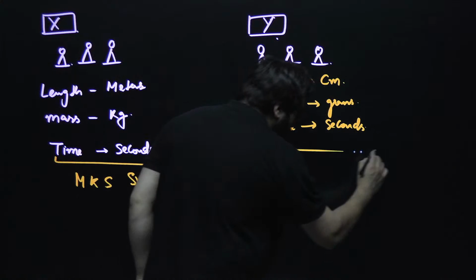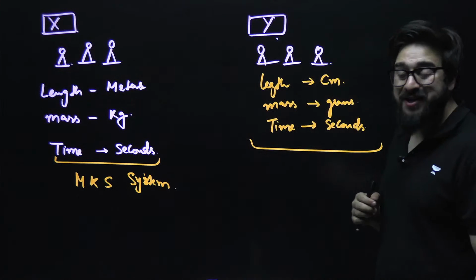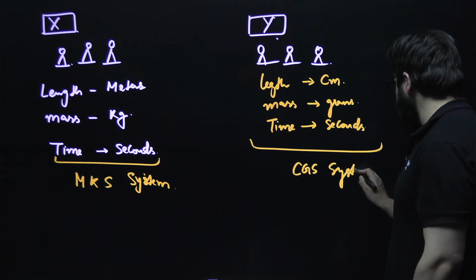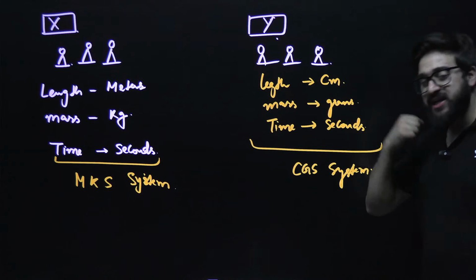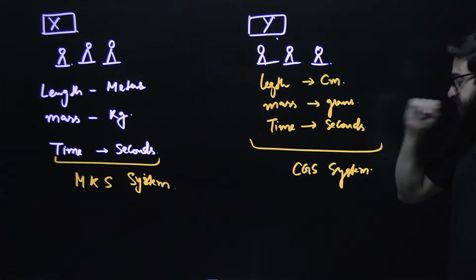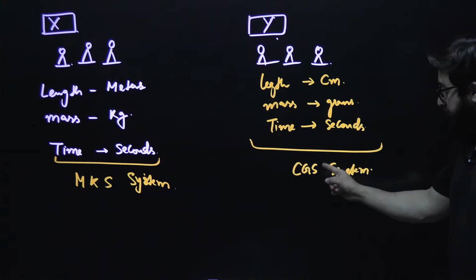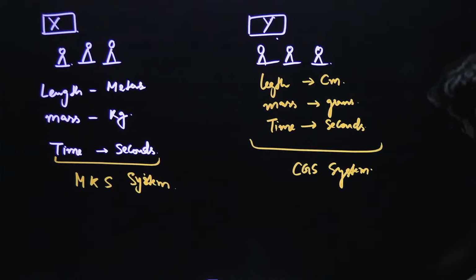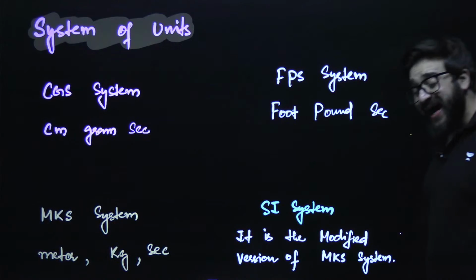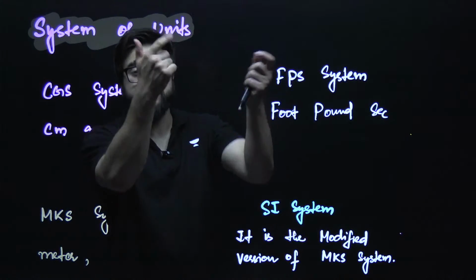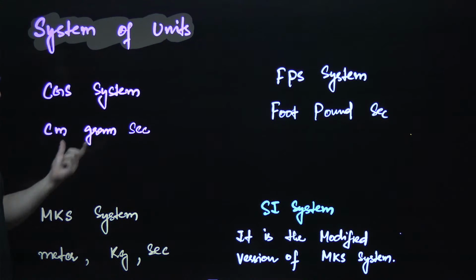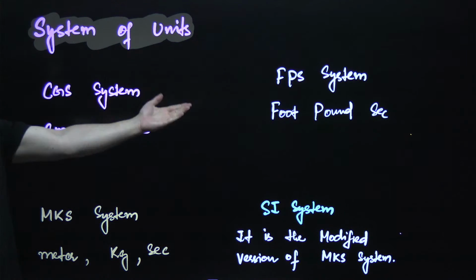And they called this system of units the CGS system. In this CGS system, we measure the length in centimeter, the mass in grams, and the time in seconds. So this is basically what we call the system of units. That's why we have got different systems of units out there. We say CGS system, centimeter, gram and second. That's what I explained already.